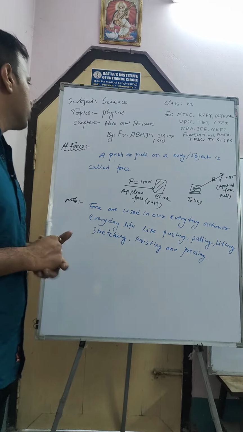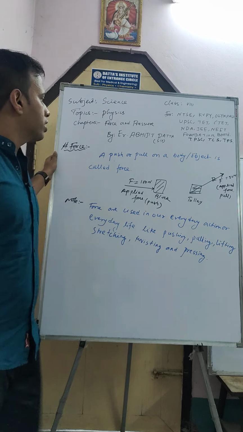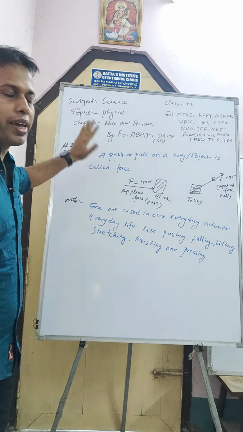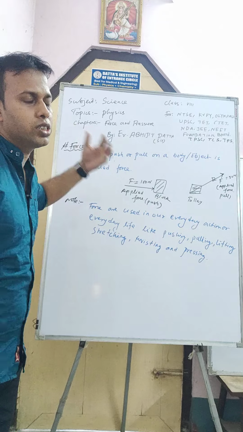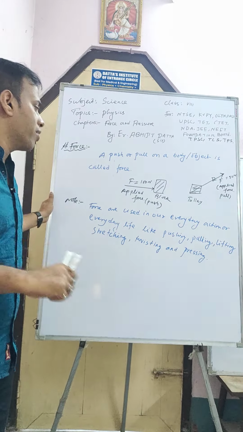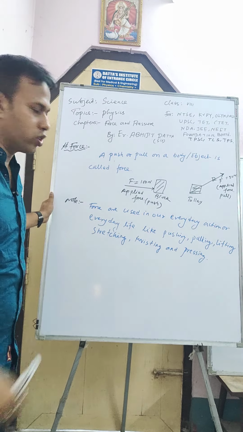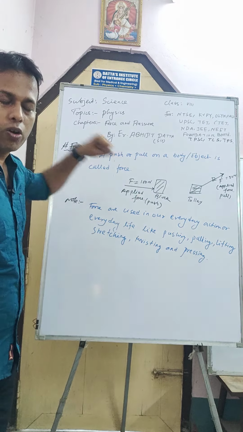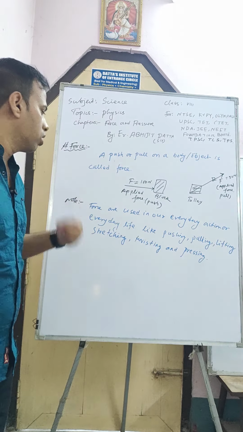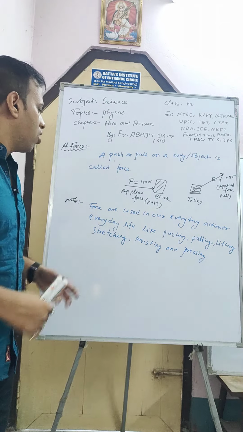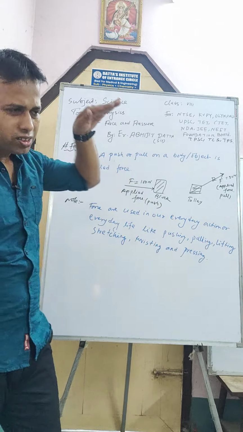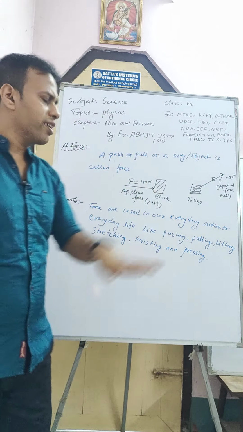Understood? So first, what did we learn, what did we discuss here? We learned what force is. Force means a push or pull on an object or body, and forces are used in our everyday life or actions, like when you push a door, pull a door, lift a box from the floor, stretch a rubber band, twist anything, or apply pressure on any object.